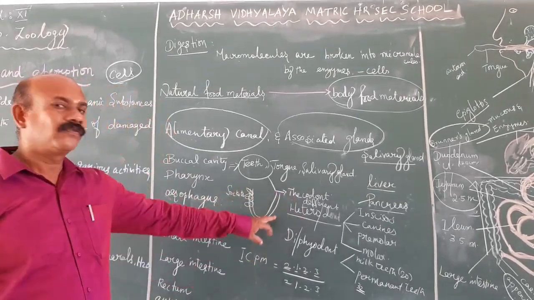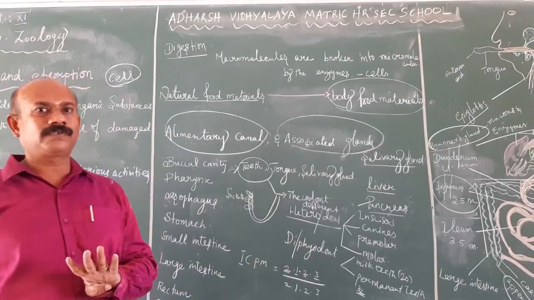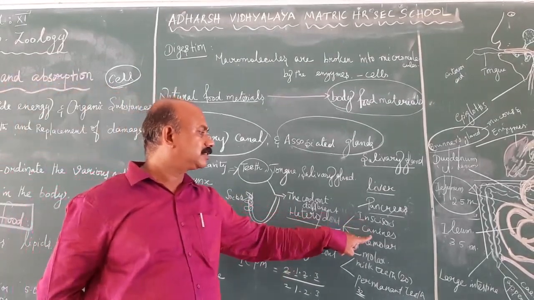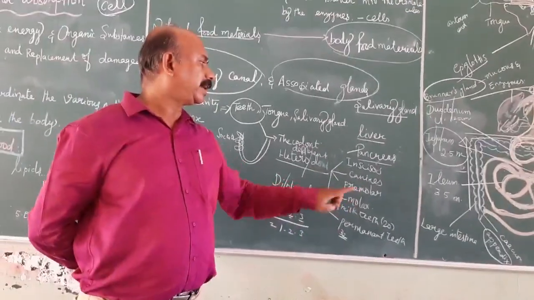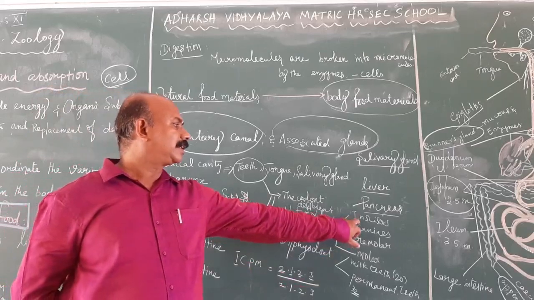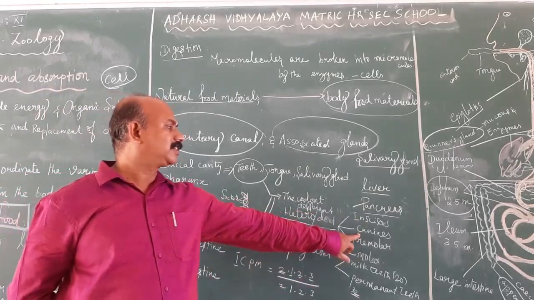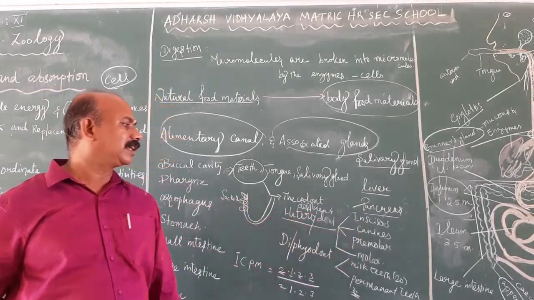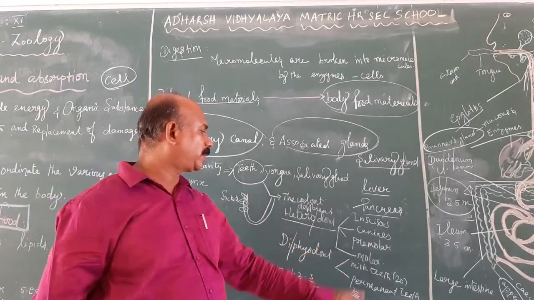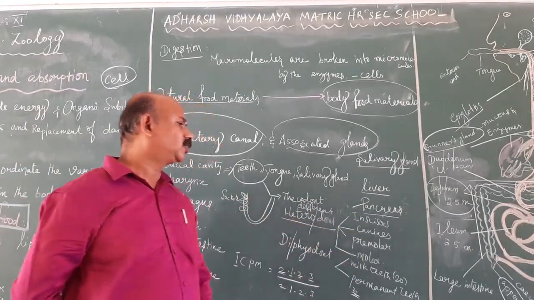Then the second one, four different types of teeth are present in our buccal cavity, namely incisors, canines, premolars and molars. Incisors are otherwise known as cutting teeth, canines are otherwise known as tearing teeth, premolars are used for grinding purposes, and molars are also used for grinding and chewing purposes. So it is known as heterodont.